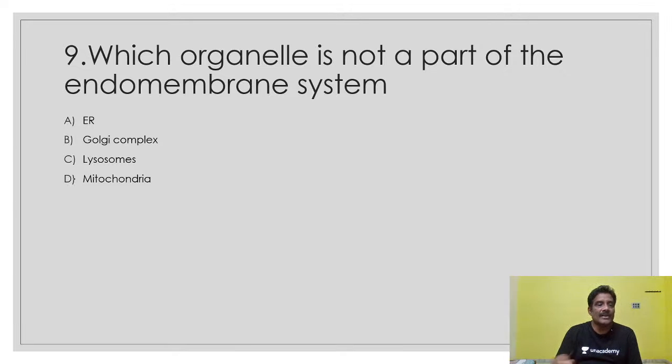So here, mitochondria is not part of it. Endoplasmic reticulum, Golgi complex, and lysosomes are functionally coordinated. For example, this is the ER and this is the Golgi complex, and these are lysosomes here. The three cell organelles are interrelated and coordinated.